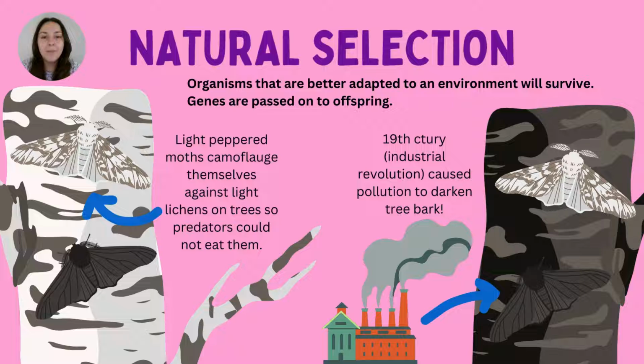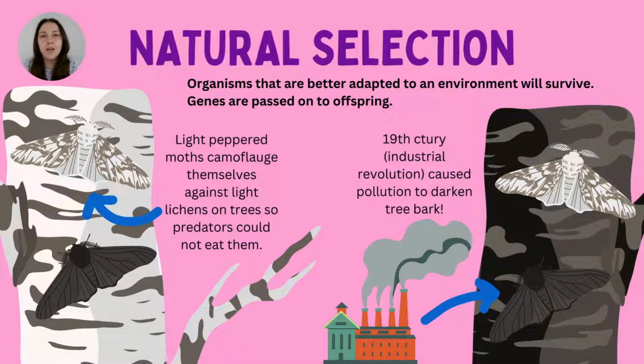Now, this happened before the 19th century, before the Industrial Revolution. Now, if you have heard anything about the Industrial Revolution, you'll know that there was a lot of pollution. Fossil fuels were being burnt to push on with industry. And this pollution really caused a lot of smog in the area. Now, that smog can attach to things, like the tree bark, for example, and the tree bark started to turn a dark brown, dark black color.